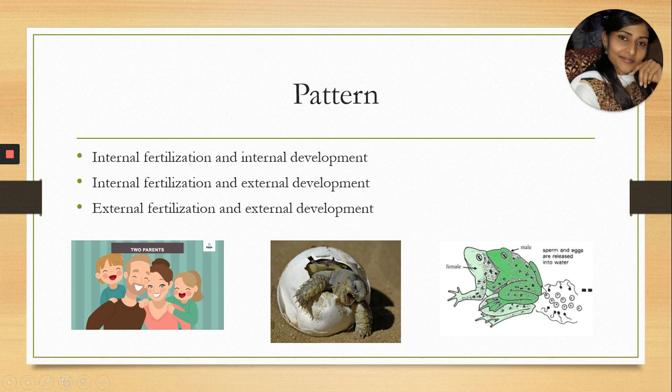In the case of frogs as well as fishes, including some amphibians also, male and female both lay their sperms and ova inside some medium, specifically the water medium, and then eggs and sperms fuse inside the water and develop into the zygote. So here fertilization takes place outside the body of the organism, and the development process also takes place outside the female's body. That is why that pattern is called external fertilization and external development.